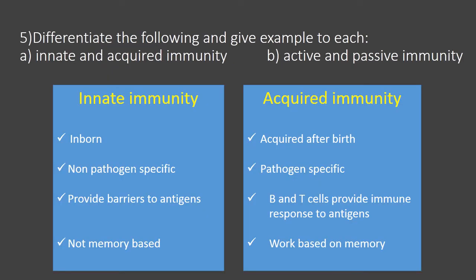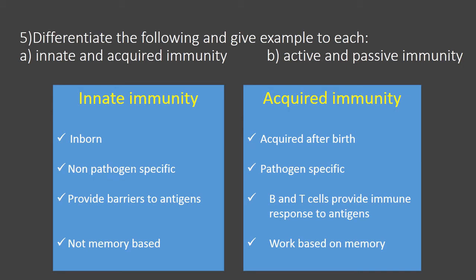Yes, our fifth question is, differentiate the following and give an example for each. First, we have the differences between innate immunity and acquired immunity. Let us look into the differences between these two kinds of immunity.